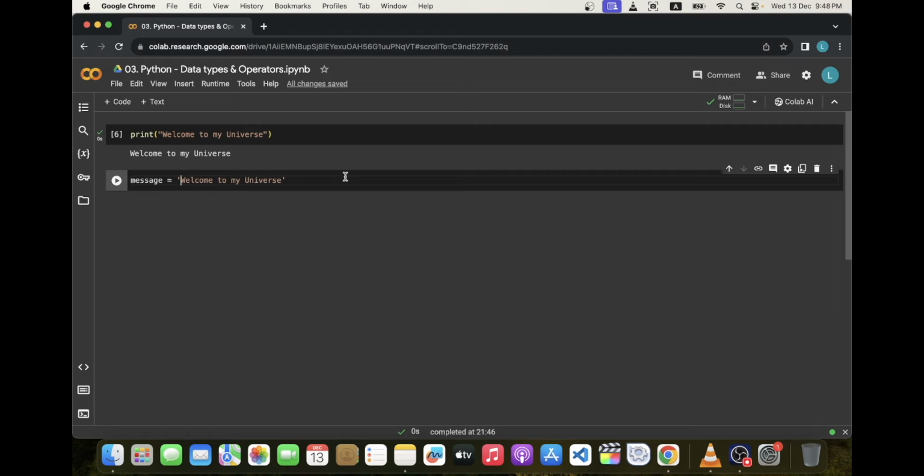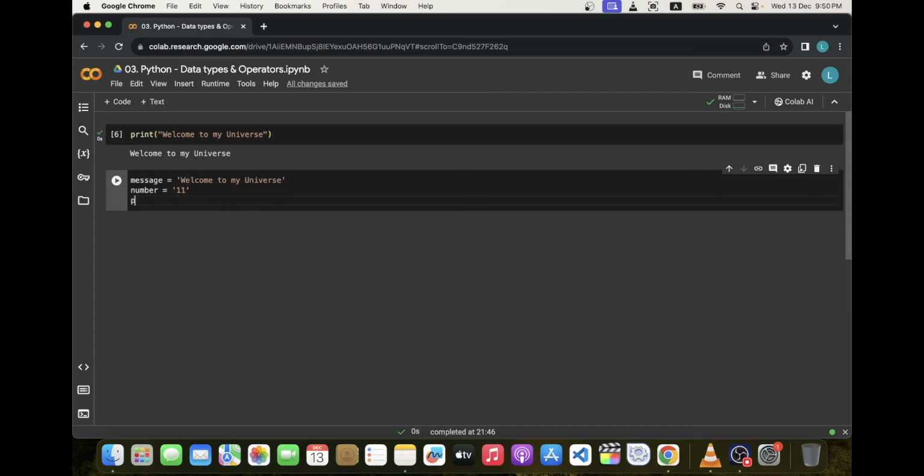Well, we have already noticed in previous lecture, we are not using any quotation mark while printing or assigning number values. Number values does not need any quotation mark. But if we use quotation marks to number values, then it will behave like a string. Let's try it. It will be fun. Let's declare a variable. Name it number. And assign a value, a number value. And wrap the value using single quotation.